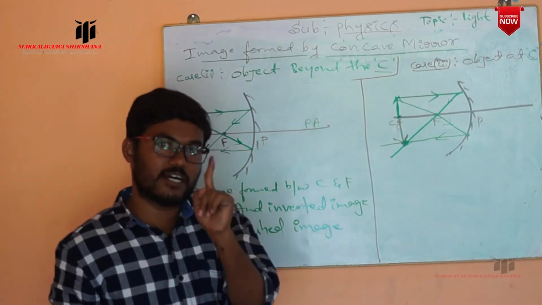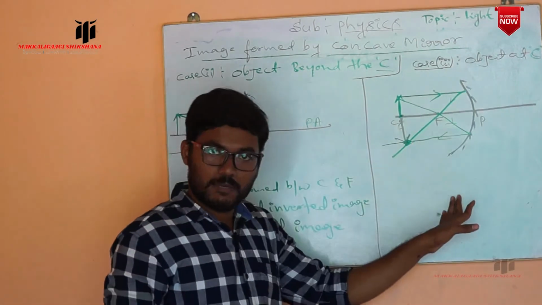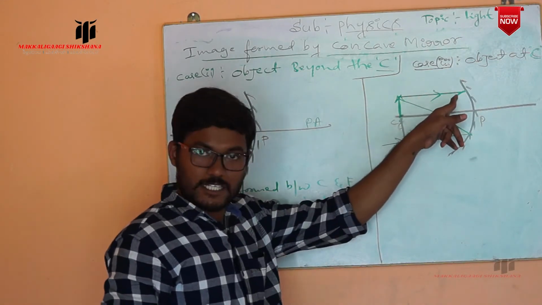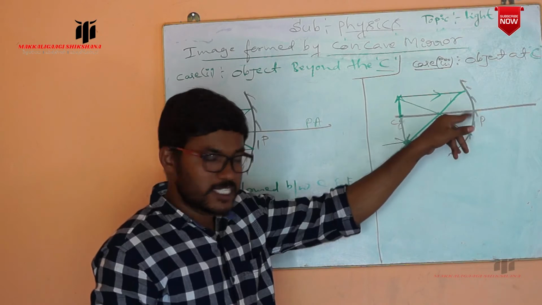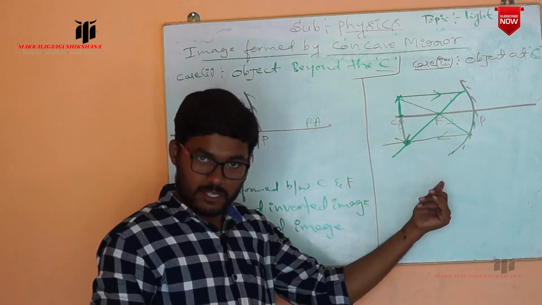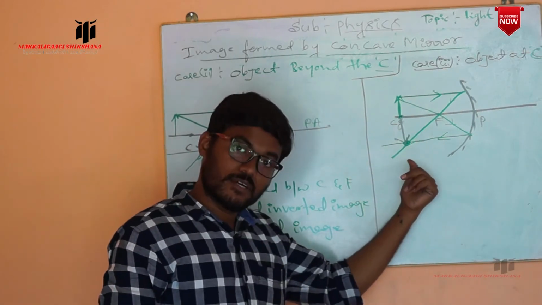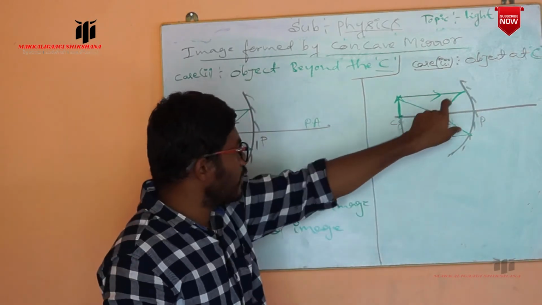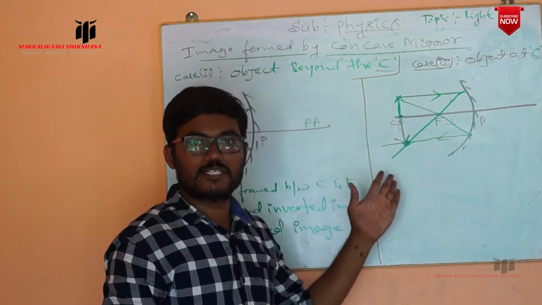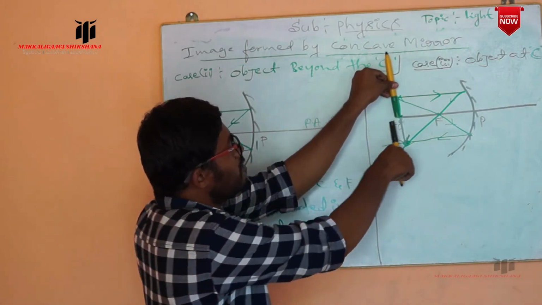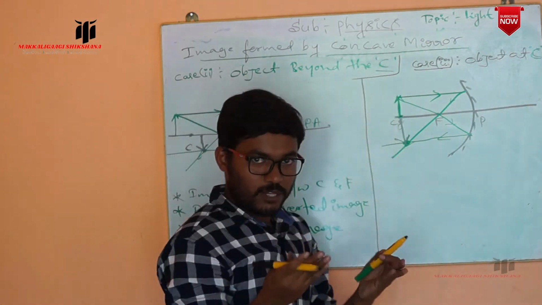If you place an object in front of the concave mirror at the center of curvature, the image formed by this concave mirror is exactly at the center of curvature only. Here the reflected rays actually meet, which means it's a real image. The object is placed like this, but the image is formed like this, so it is an inverted image.